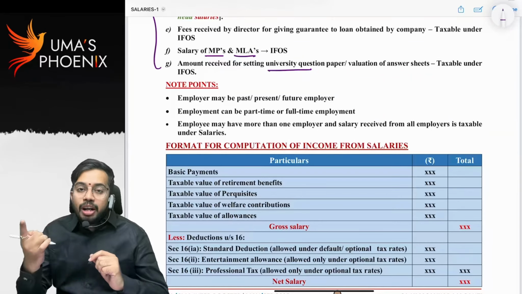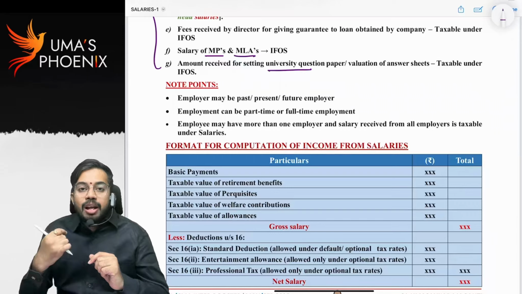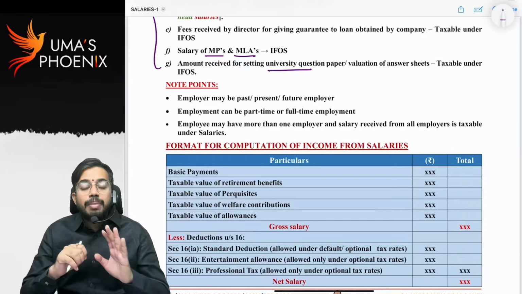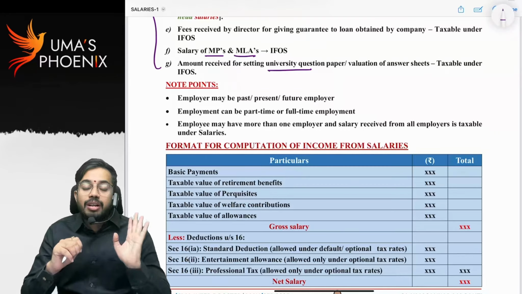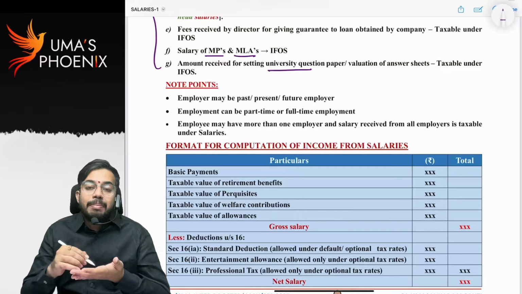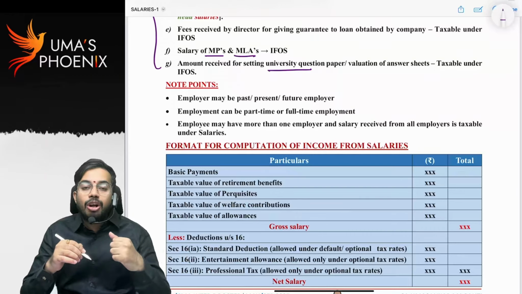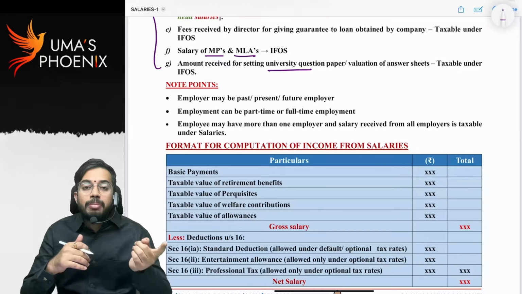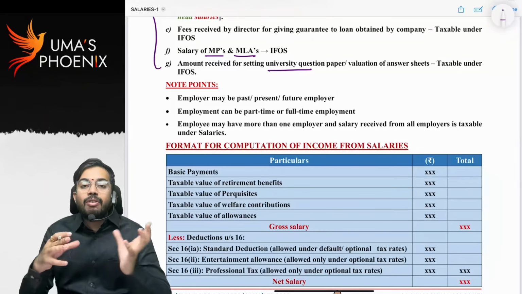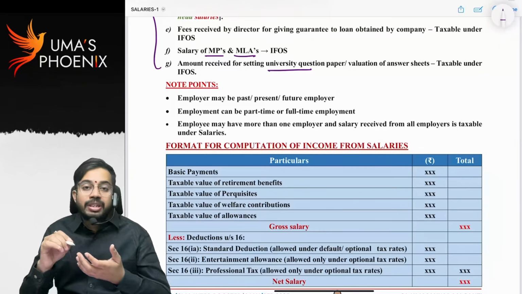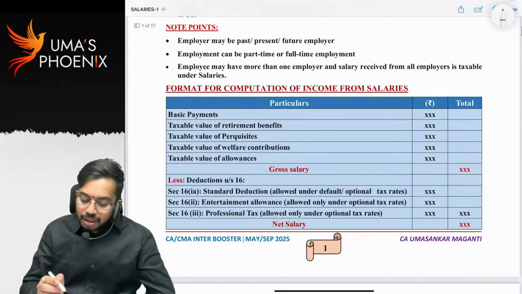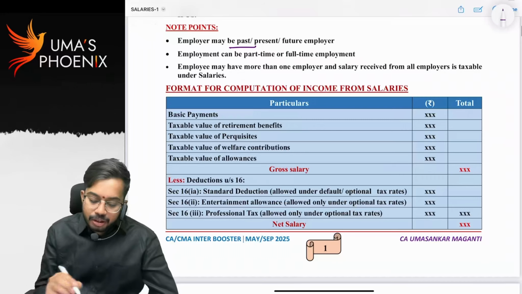If a lecturer is working in a private college, any benefit received from the private college is taxable under the head income from salaries because there is an employer-employee relationship between the private college and the lecturer. But for valuing question papers, if any amount is received from the government, there is no employer-employee relationship between that government university and the lecturer. That's why the amount received for valuing question papers is taxable under other sources.